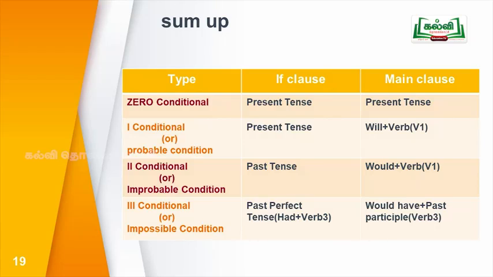The second conditional or improbable condition, in the if clause, past tense should be used. In the main clause, would plus verb. The third conditional or impossible condition, in the if clause, past perfect tense is used. In the main clause, would have plus past participle is used.